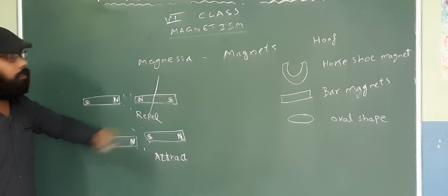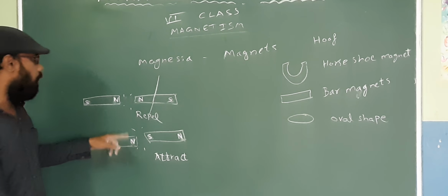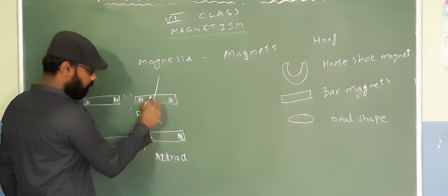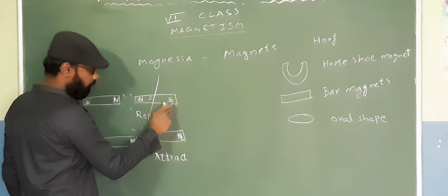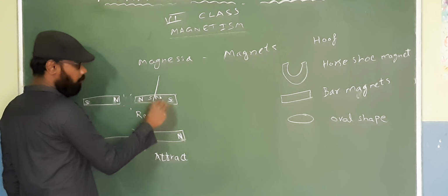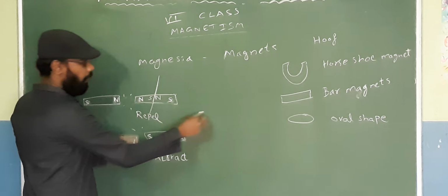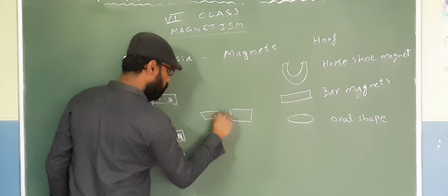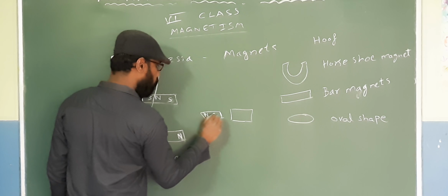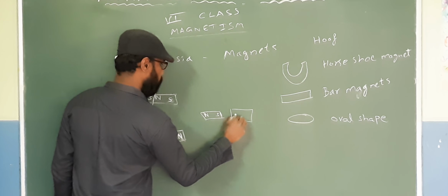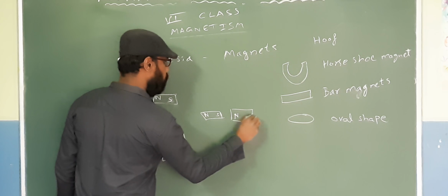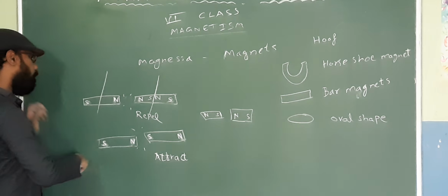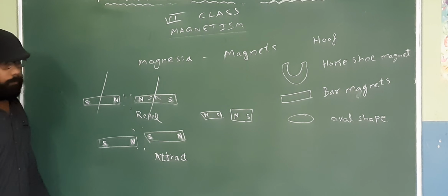That is impossible. What happens is, if you cut the magnet in half, now this will become two parts. Here you have north, this will become south, and after cutting, since you have south this side, this will become north. So now this one magnet is broken into two magnets. This is north south and again north south. So it's never possible to cut a magnet and get a north pole and south pole separately.